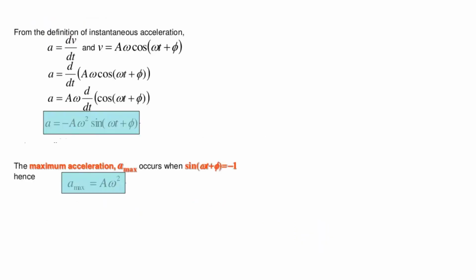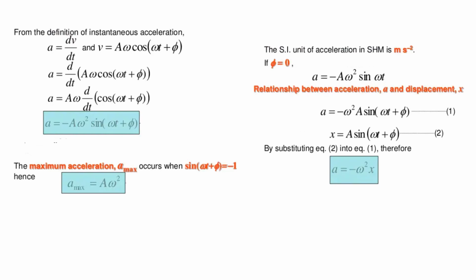Coming to acceleration, it is given by the formula a is equal to minus a omega square sine omega t plus phi. The maximum acceleration is obtained when sine omega t plus phi is equal to minus 1, and we get the maximum acceleration equal to a omega square.